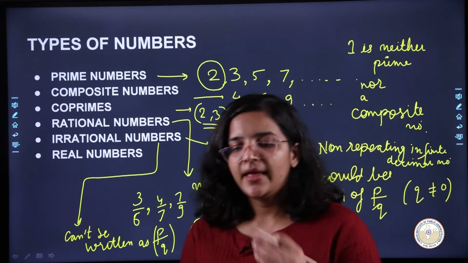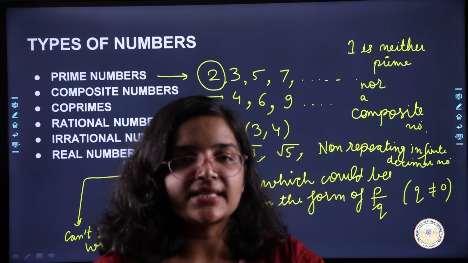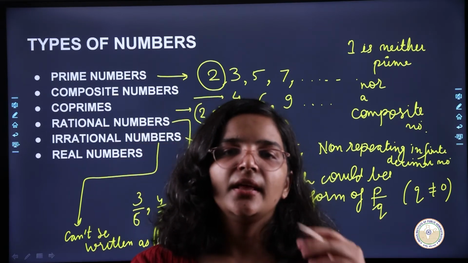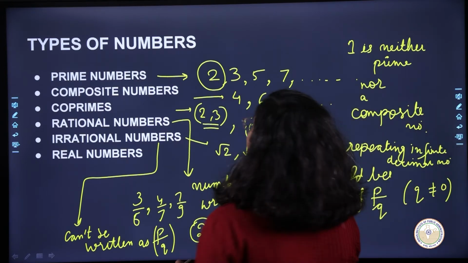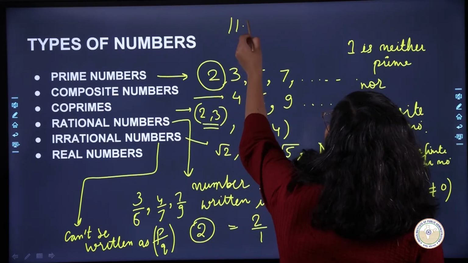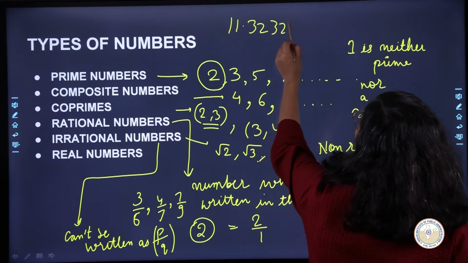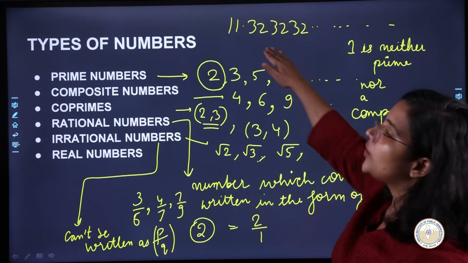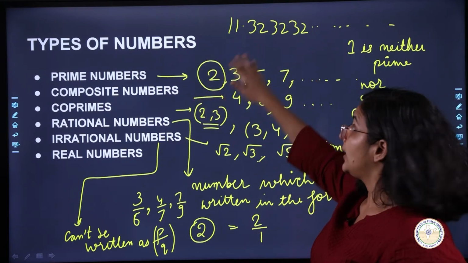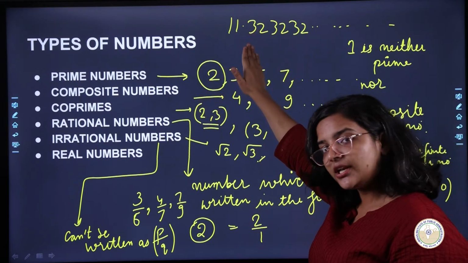What does this mean? Numbers in which the digits after the decimal are not repeating, there is no pattern. For example, a number like 11.323232, which will keep repeating infinitely, you can write in the form of p by q. It will be considered as a rational number.